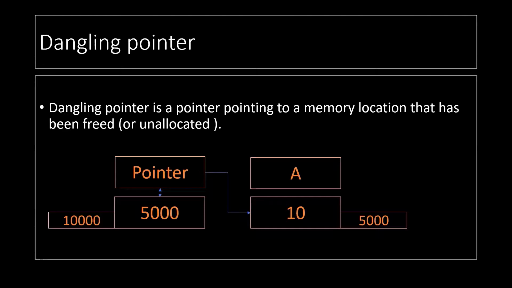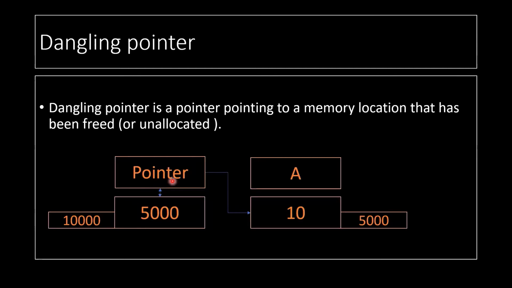There are many scenarios in which a pointer can act as a dangling pointer, some of which we'll discuss. So basically, how does a pointer become a dangling pointer? A dangling pointer is a pointer pointing to a memory location that has been freed or unallocated. Now what does this mean?